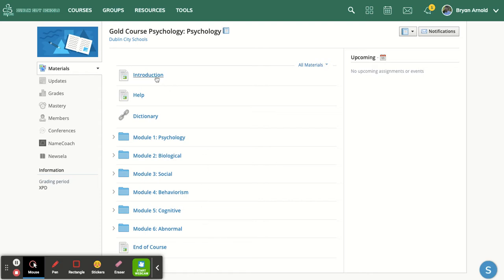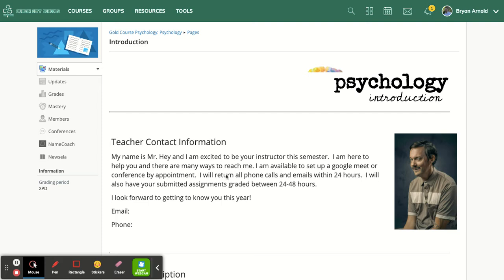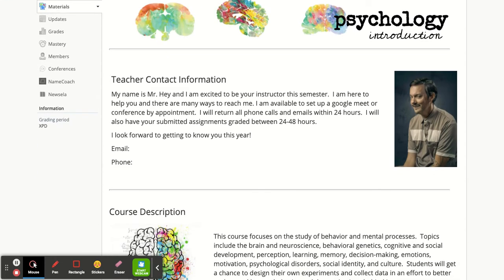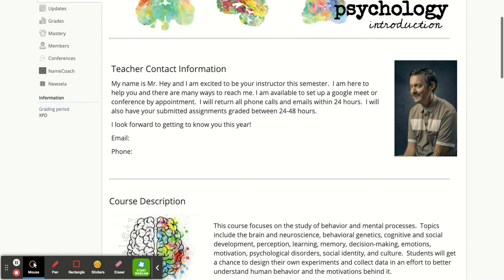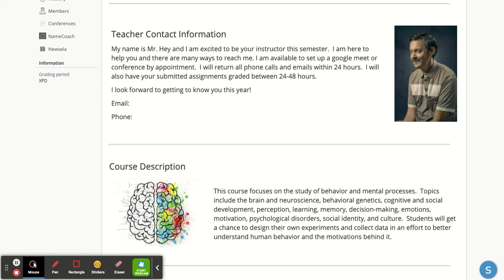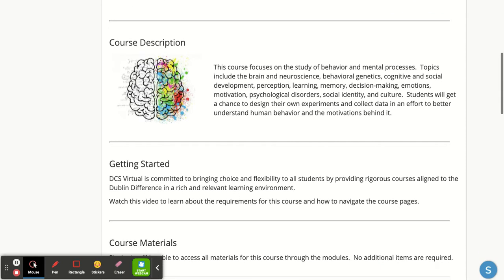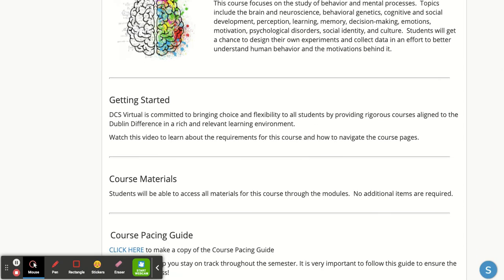Let's start with the introduction. In the introduction section, we'll give a foundation of who the teacher is, the instructor that will be grading all assignments, and who will be there to help and assist and support the students as you go through. A course description, understanding what the goal of this course is, and then how to get started.